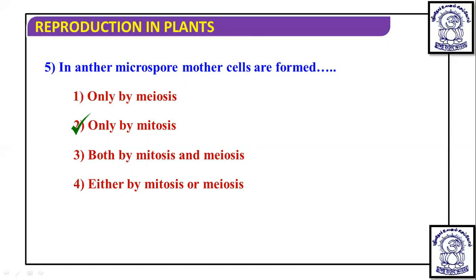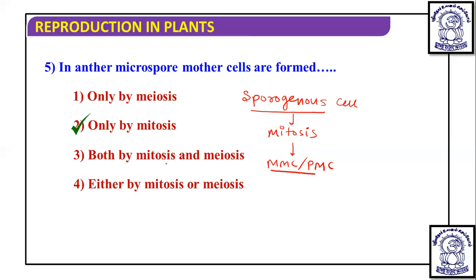Because here the particular type of cells known as sporogenous cells undergo mitosis, and through mitosis they produce the microspore mother cell, which is also known as pollen mother cell. So mitosis is the correct one.